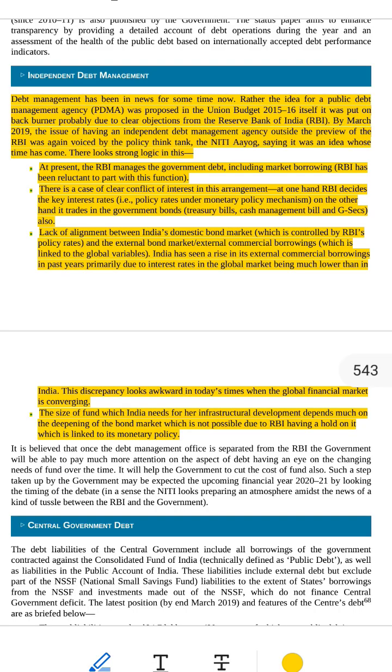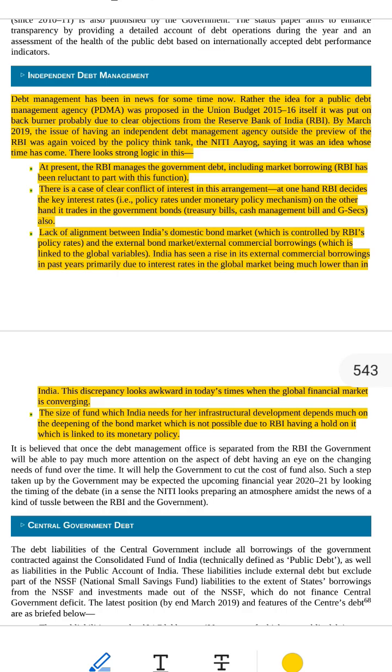Example, imagine a teacher who sets the exam question paper and also writes answers for one student. That's unfair. 2. Global versus Indian loans mismatch. In the world today, money moves across countries easily. India borrows not only from Indians, but also from other countries, called external commercial borrowings. Indian domestic market borrowing is controlled by RBI's interest rates. Foreign borrowing depends on global interest rates, like US or Europe rates. This creates a gap, a mismatch.